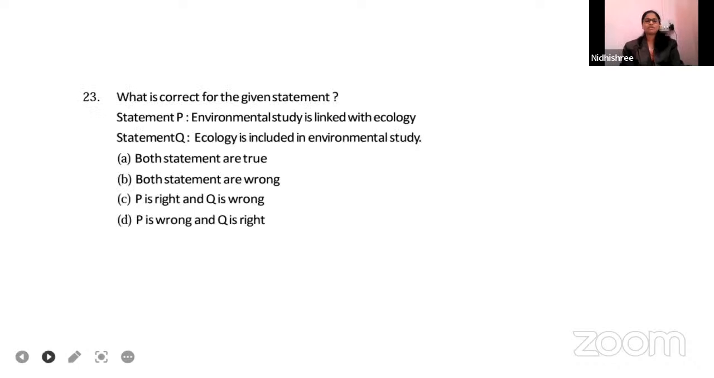Fine. The 23rd question goes like this, guys. Read the question carefully and then answer. What is correct for the given statement? Statement P: environmental study is linked with ecology. Statement Q: ecology is included in environmental studies.